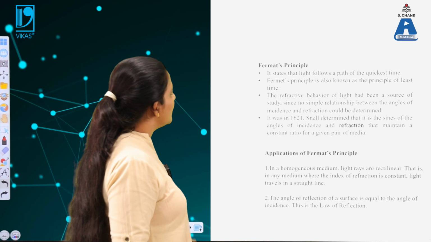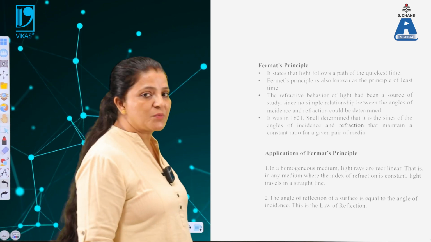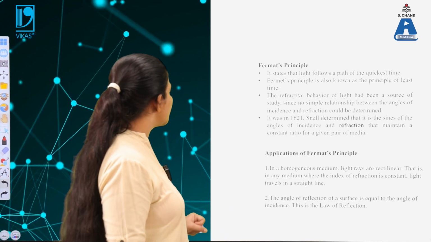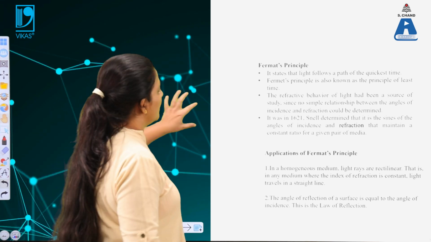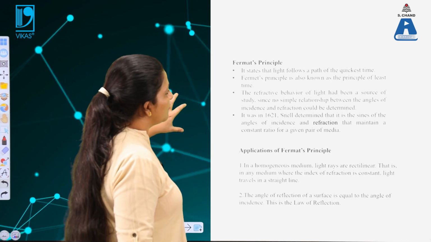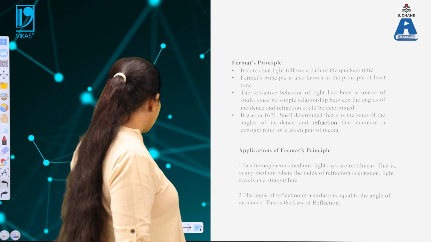Now we will understand how the light follows the path. That can be explained in terms of Fermat's principle. Now, what is Fermat's principle? According to this principle, light follows a path of its quickest time.